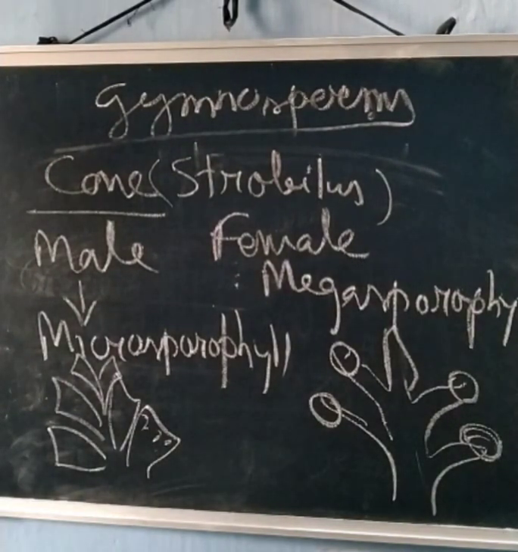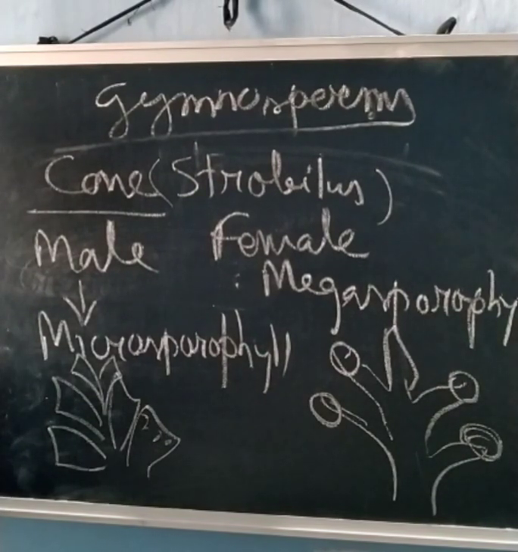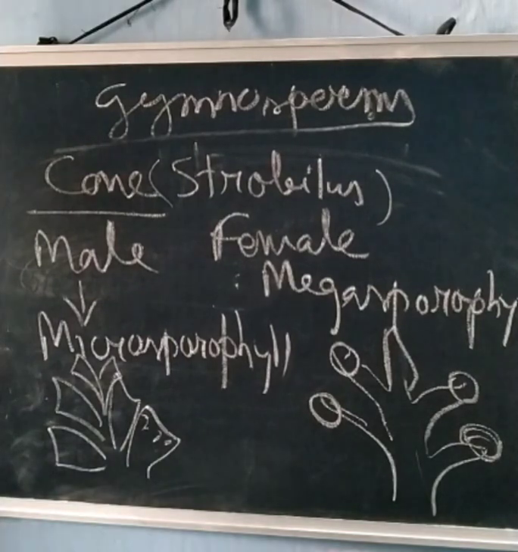Now, the economic importance of gymnosperms. Pinus seeds are called chilgoza, which are used as food after roasting. Similarly, gymnosperms also produce softwood for construction, plywood and paper industries. Then sawdust, and resin, a semi-fluid prepared by these coniferous trees, and turpentine. Then an antibiotic is prepared from the ephedra plant. There are also gymnosperms like sago, which is also a source of food. So this is the economic importance of gymnosperms.